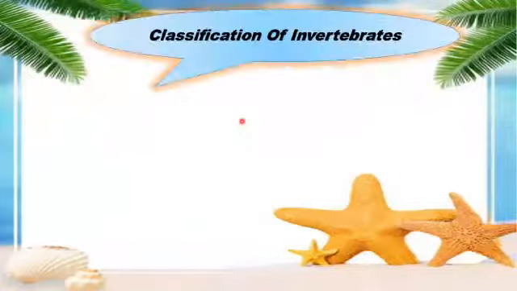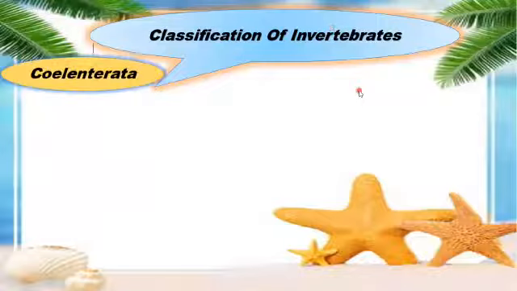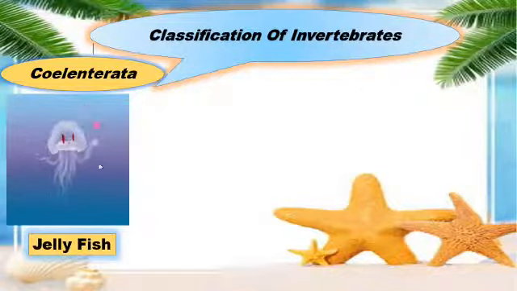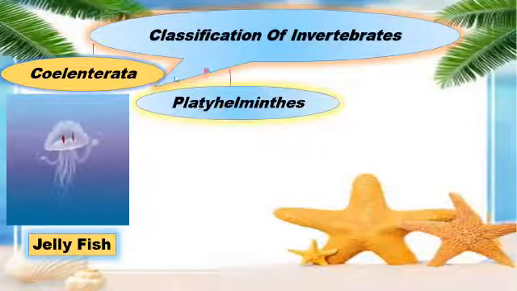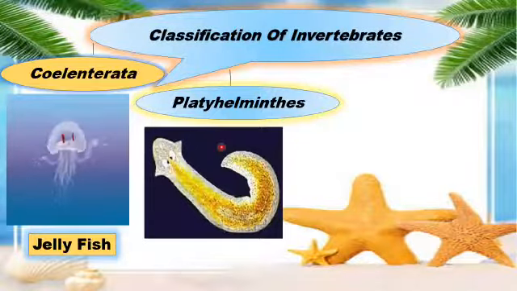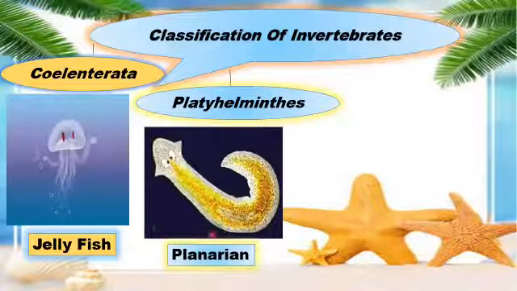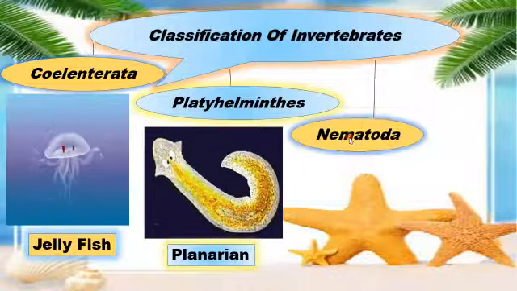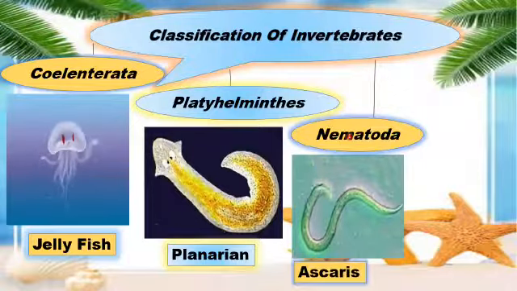Now we are going to discuss the classification of invertebrates, that is, into how many phyla we are going to divide the invertebrates. So the very first phylum is the phylum Coelenterata, which is about animals like jellyfish. The second phylum is the phylum Platyhelminthes, which is about the flatworms, like in this case we have the example of planarian. The third phylum is the phylum Nematoda, which is about the roundworms, like in this case we have the example of Ascaris.